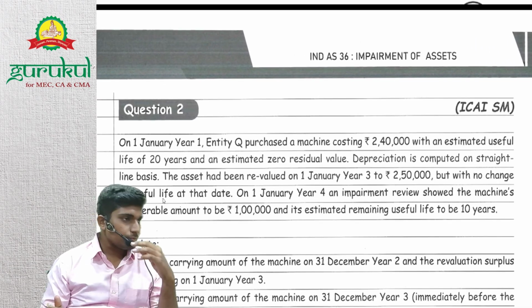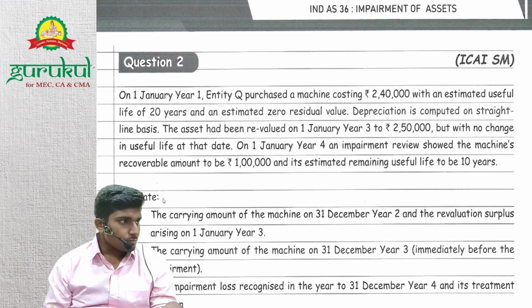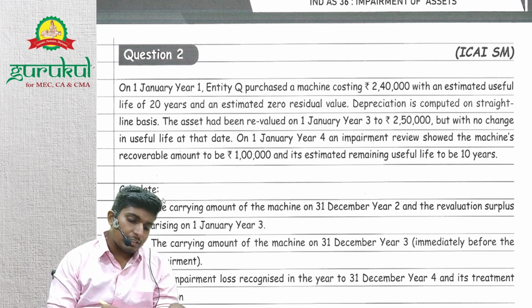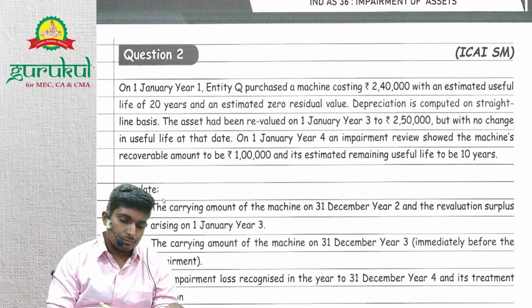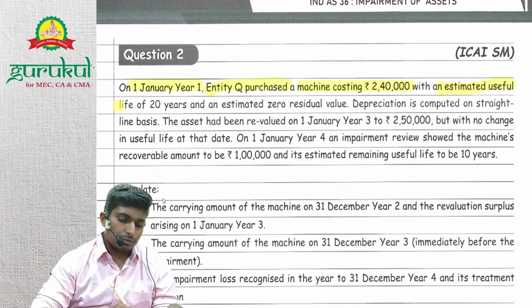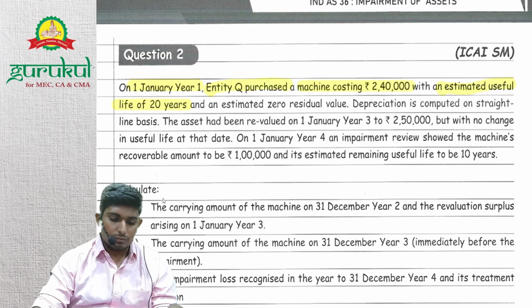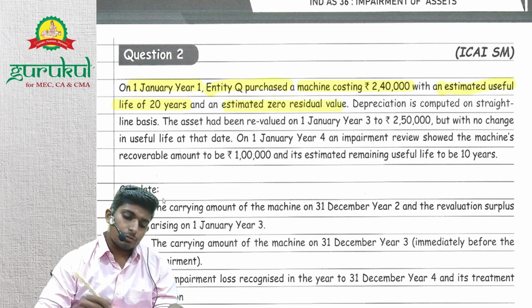Okay, question 2. On 1 January year 1, entity Q purchased a machine costing 2,40,000 with an estimated useful life of 20 years. Residual value is 0. Depreciation is straight line.